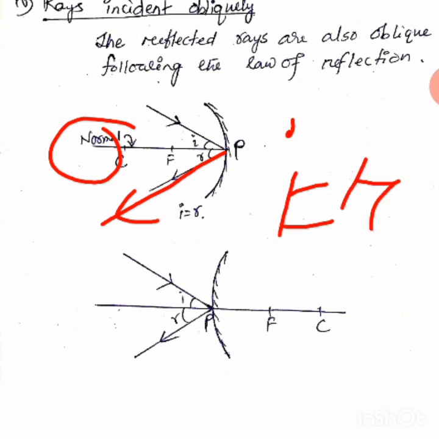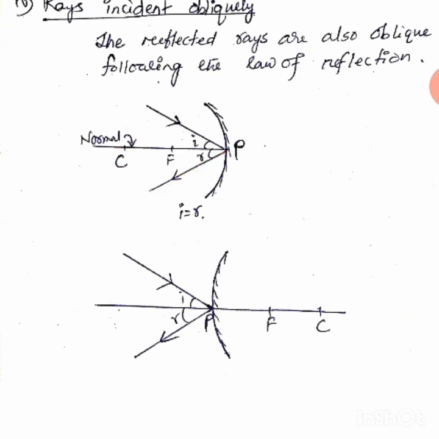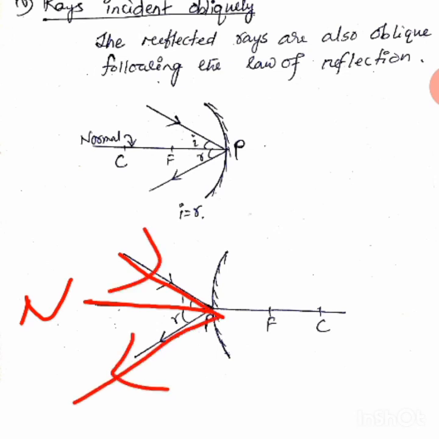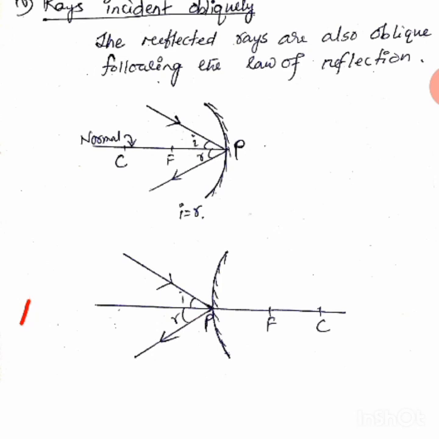Similarly, in the case of convex also, same thing. This is the normal, this is normal, this is normal, this is normal. So any ray which is passing like this should reflect like this, so that the law of reflection is valid. Clear? So this much is for today's class.